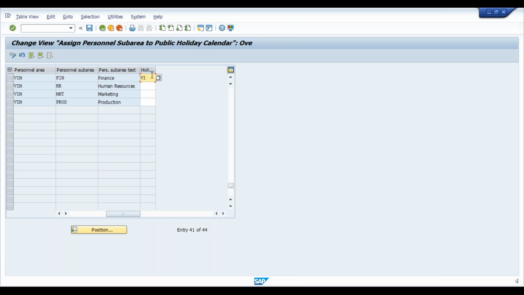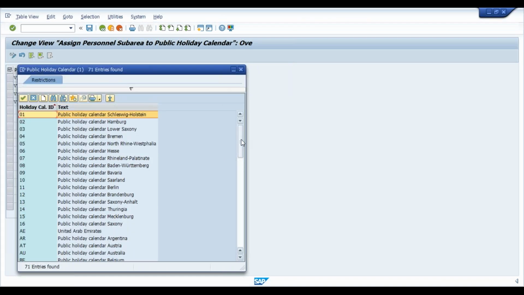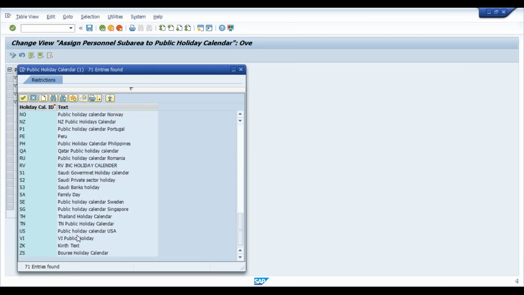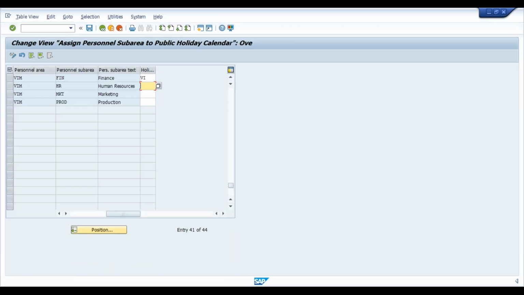I have given the code for my holiday calendar as VI. If you want to check, you can click on this section and confirm from this. That is VI, the VI public holiday calendar is our configuration. So enter it in the other places. Click on enter and save your values.